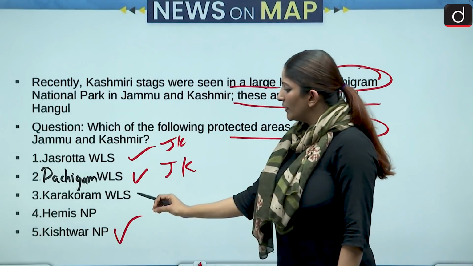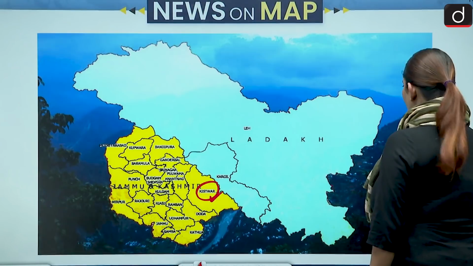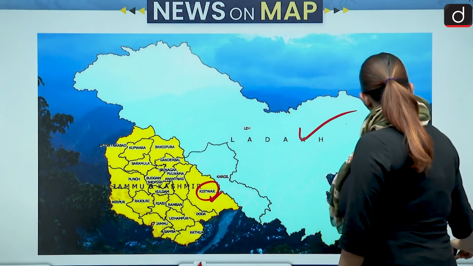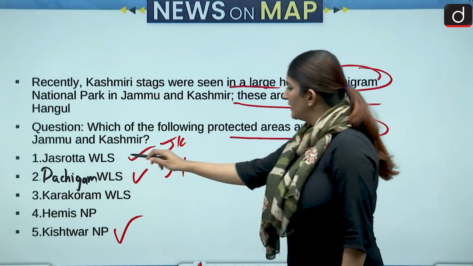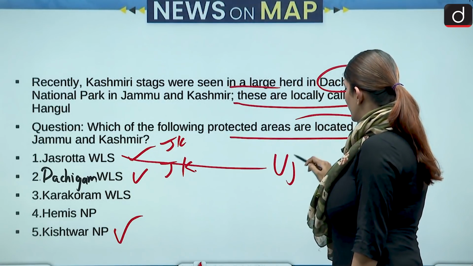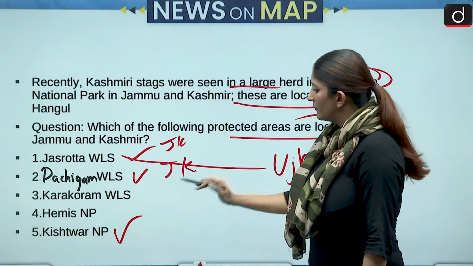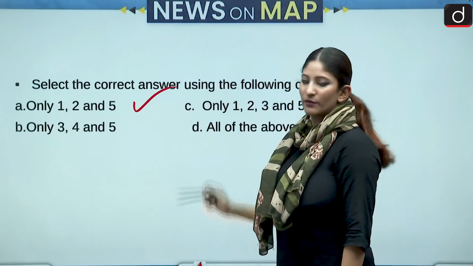If we talk about Karakoram and Himis National Park, these are in Ladakh and not here, okay. And remember that Jasrota lies on the Ujh river, okay. Alright. So 1, 2 and 5 are going to be the correct ones. Option A is the correct answer over here, okay.